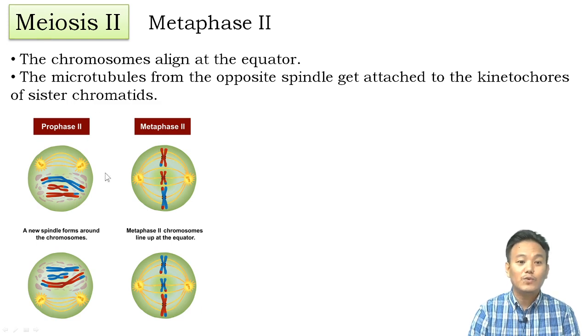Again in metaphase 2 what happens, the chromosomes align at the equator of the cell. The chromosomes start aligning over here.